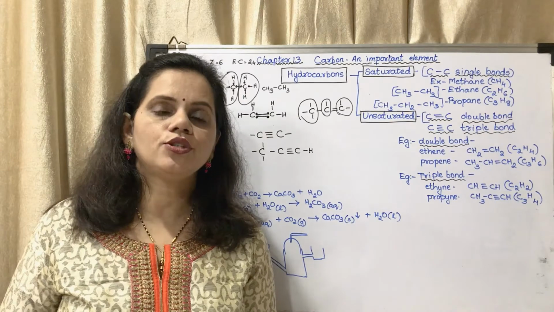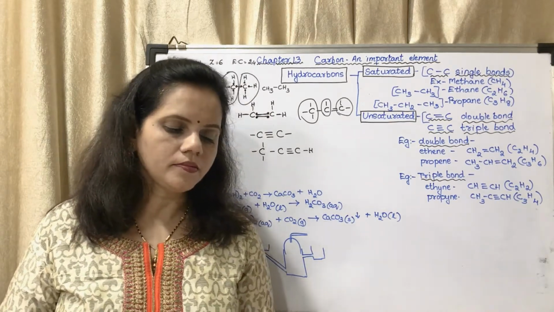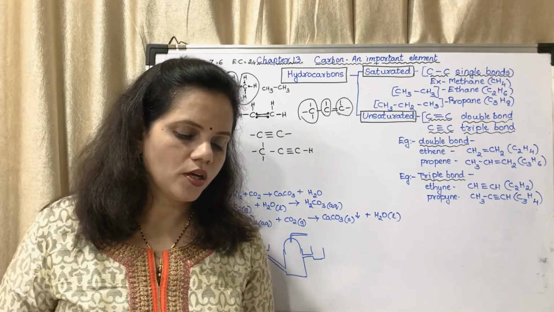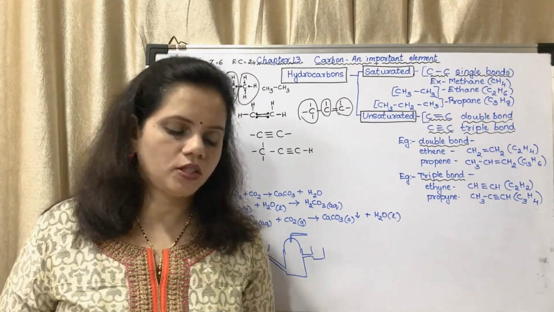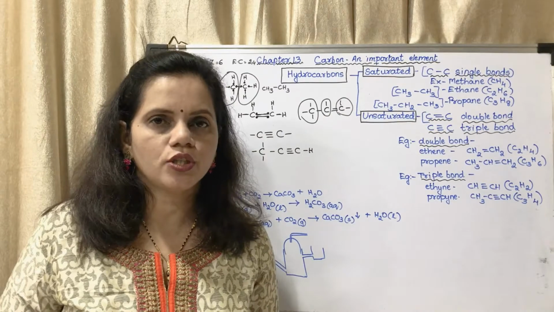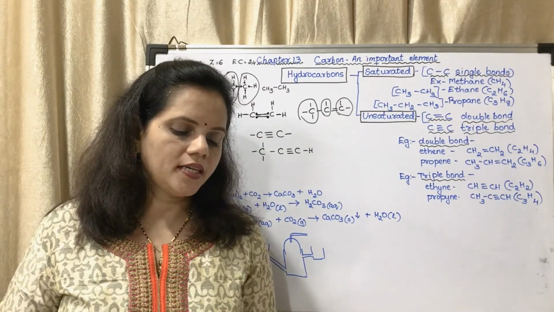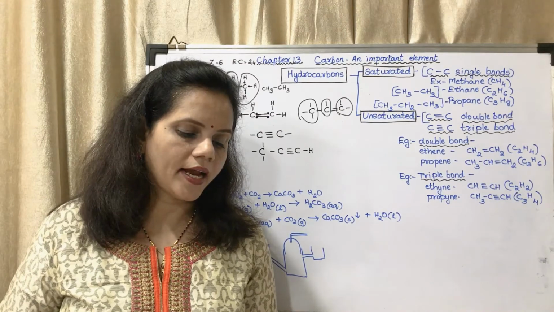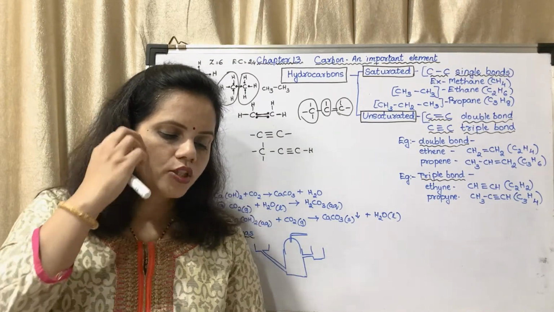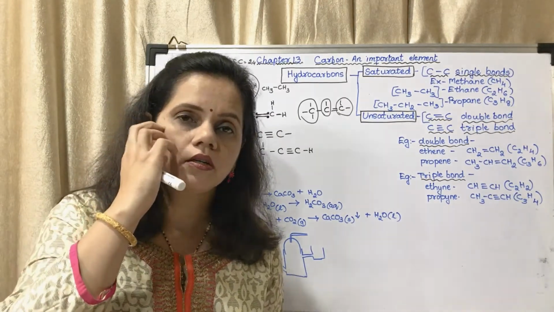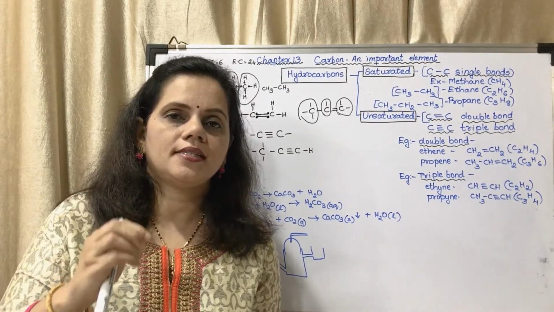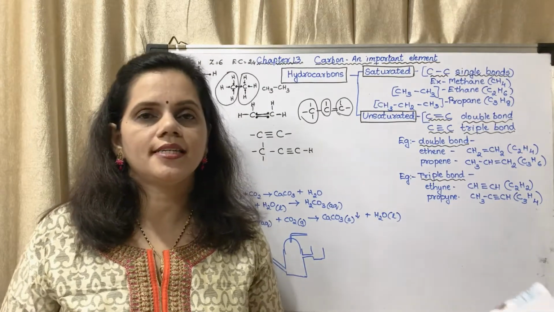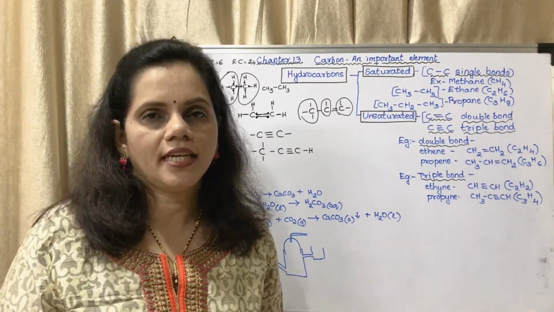Next is the use your brain power question. Does an electric charge form on atoms when a covalent compound is formed between them? No, there is no electric charge. Why is a single bond between two carbon atoms strong and stable? It is said to be stable because it is less reactive. Why is it less reactive? Because there are lesser chances of losing electrons.